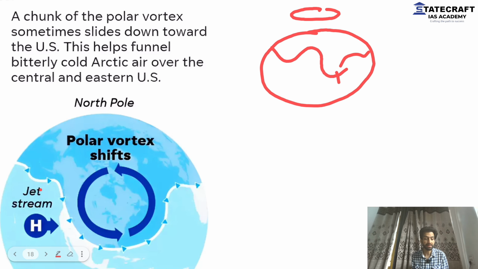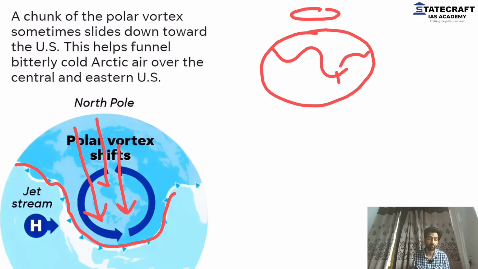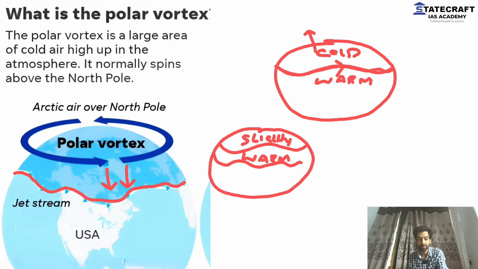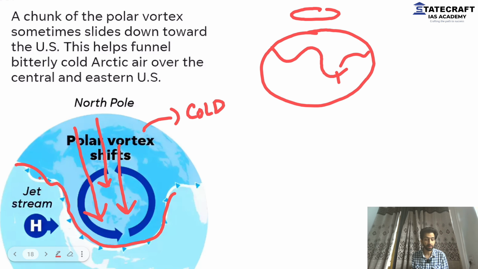Now, because the jet stream is coming way south due to intense meandering, the polar vortex will also come south, and it will bring very cold temperatures because I told you the winds are very cold. Ideally, the winds were stopped by this jet stream in the northern part of the planet, in northern Canada, or let's talk of the northern American region. Now, because of the intense meandering, the polar vortex has come down a lot, and because of that, the polar vortex brings intense cold weather in the USA.